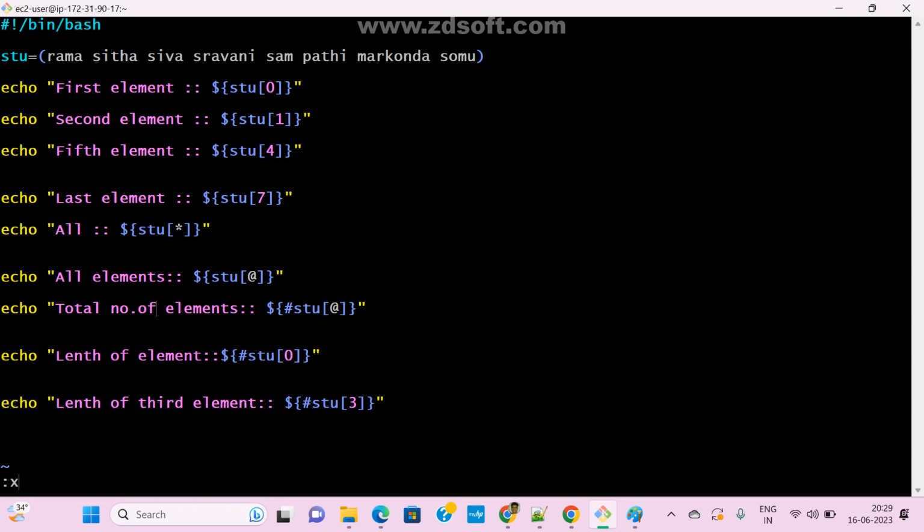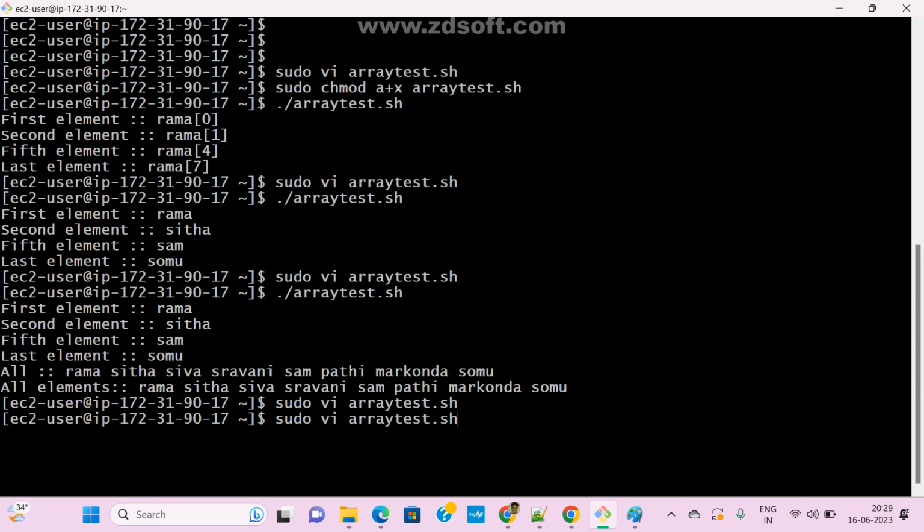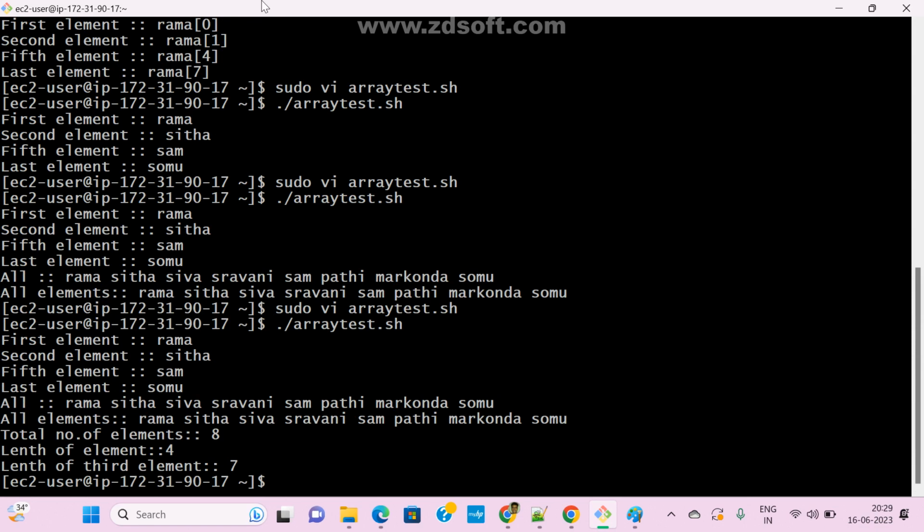Now I'm running the same program. I gave zero first. What is the length of this element? 4. And I gave third: 0, 1, 2, 3, Travani. How many characters are there? What is the length of the first element? 4.